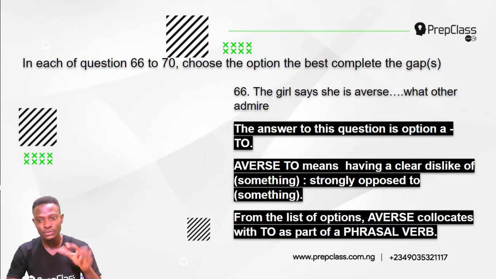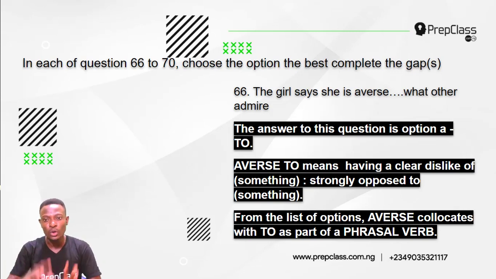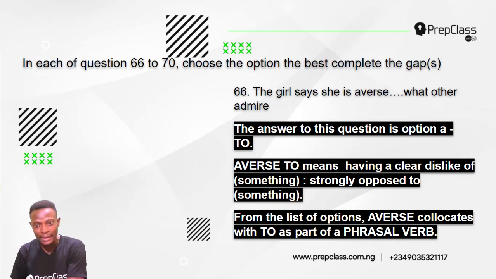Now, the answer to this question is option A. The girl says she is averse to what others admire. She dislikes what others admire. Now, averse to means having a clear dislike of something, strongly opposed to something. So she dislikes what others admire. She opposes what others admire.